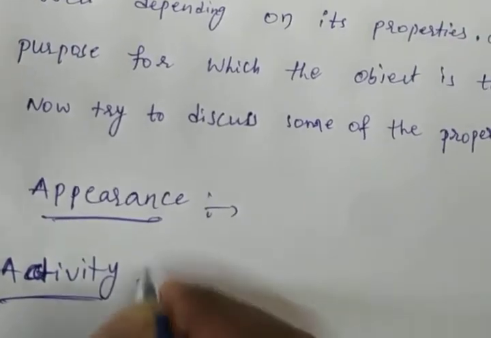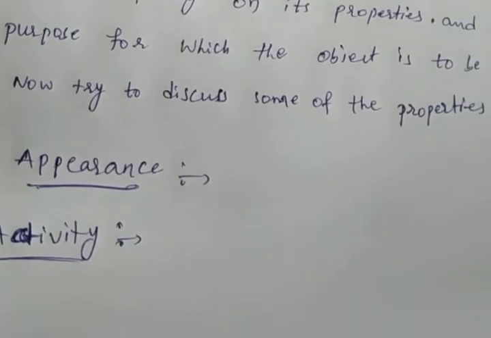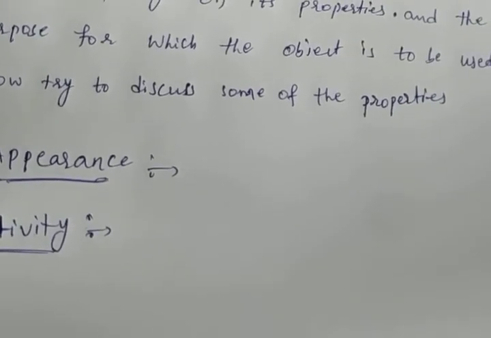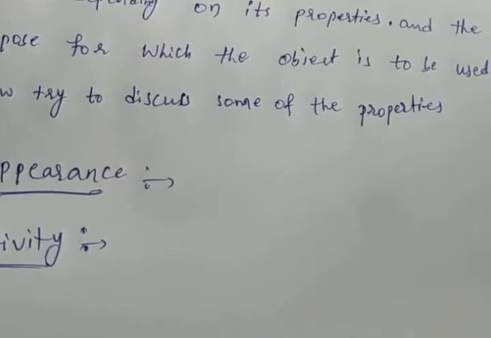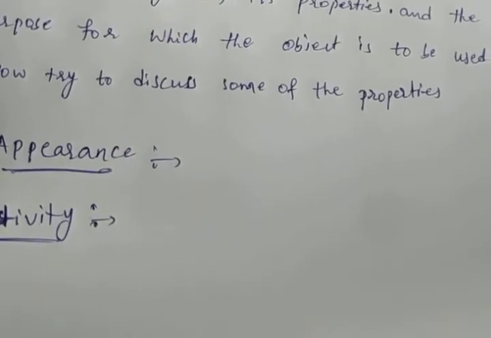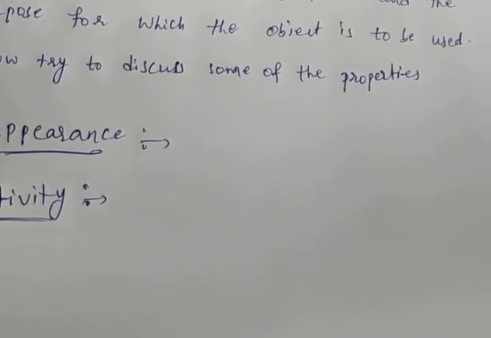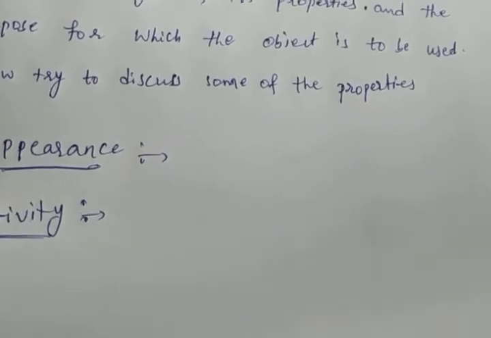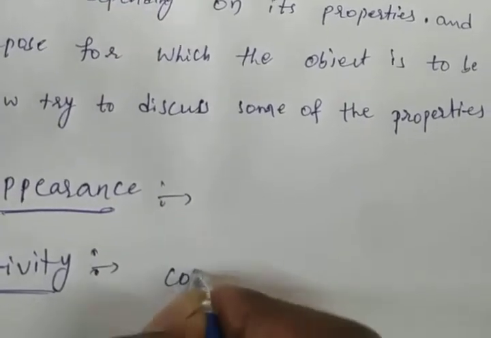Activity. Okay, what is the activity? In this activity we collect small pieces of different materials. Which materials? Small pieces of paper, cardboard, wood, copper wire, aluminum sheet, and chalk.